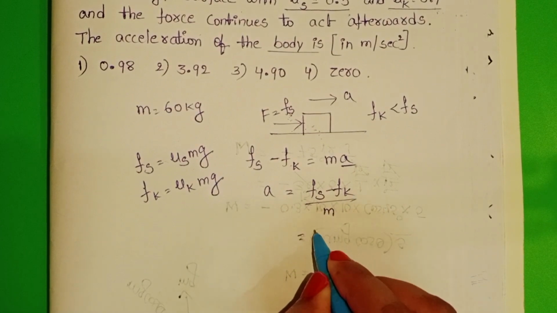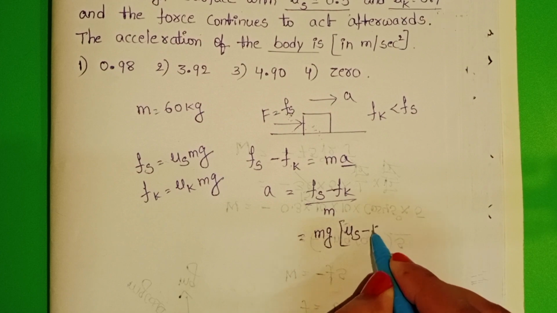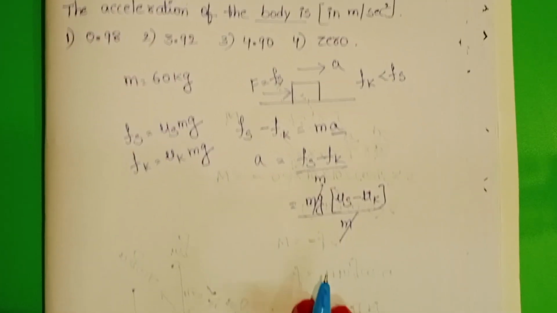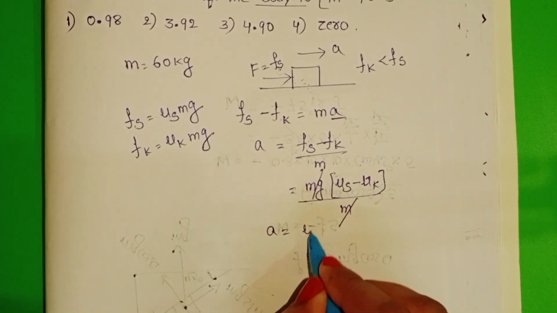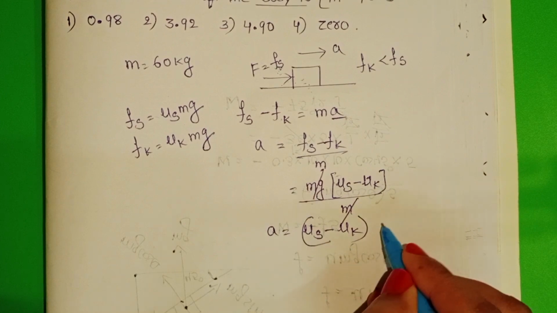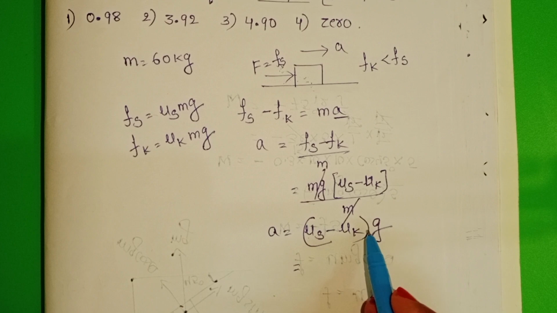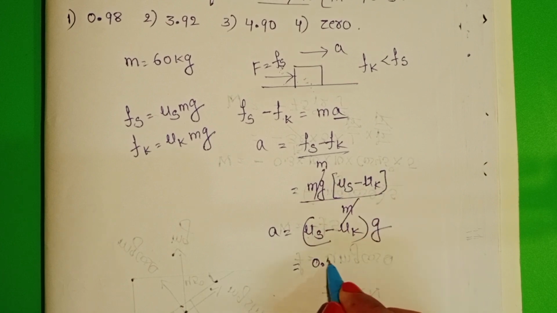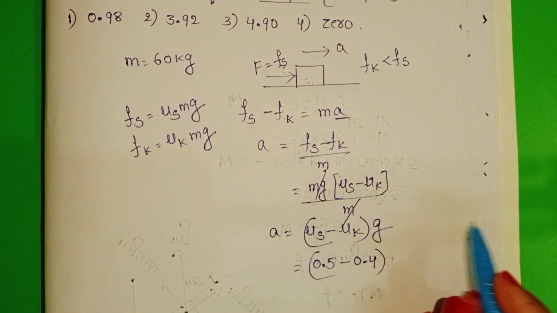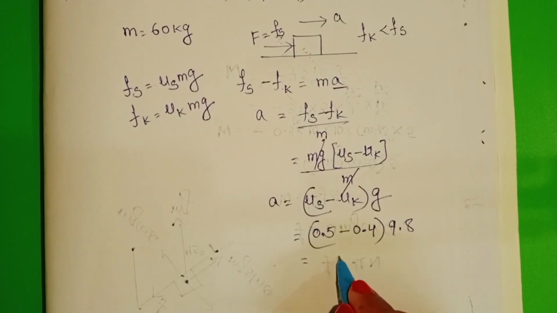Substitute here, take mg common. mg into (mu s minus mu k) by m. m gets cancelled. Acceleration is equal to the difference of the coefficient of static friction and kinetic friction into the acceleration due to gravity. We know these values: coefficient of static friction 0.5, kinetic friction 0.4, and take g value 9.8.